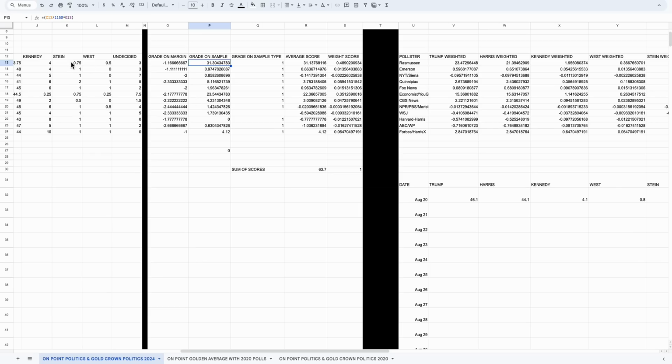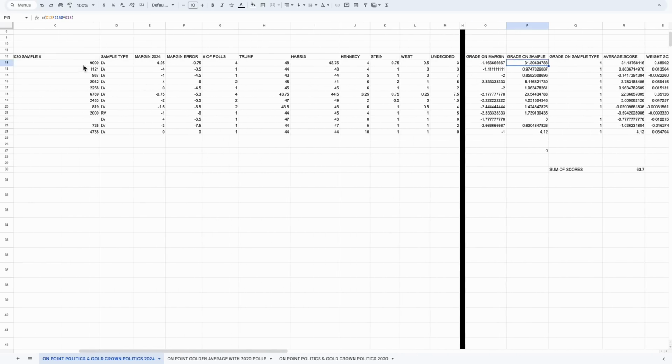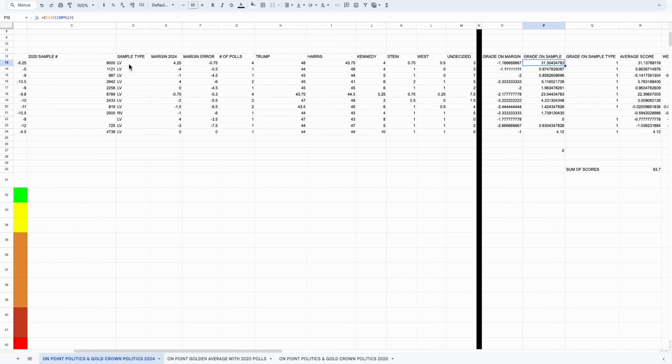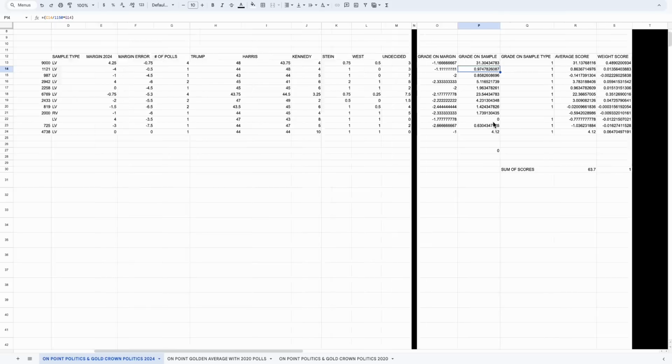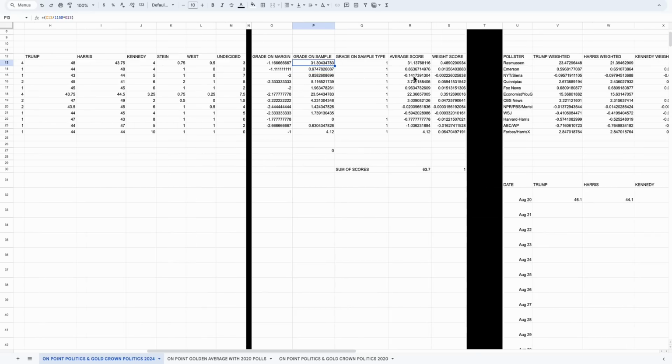Then we grade on sample, which is where we get the sample from 2020 and multiply it by this exact number here, which was tested back to the 2020 aggregate to get a pretty decent aggregate. And we're going to get to that in a second. We multiply that by the number of polls that have been conducted in the average we've included here. So in this case, the 31 polls are going to add a humongous amount to the average.